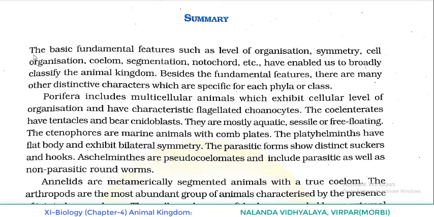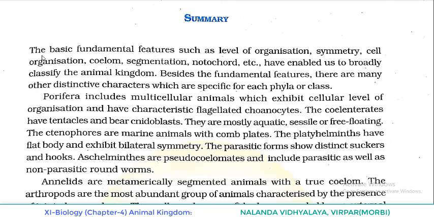So now before winding up the session, let's go through the summary. When I am reading the points mentioned in the summary, you will get a quick revision of the points and topics which we covered in this chapter.